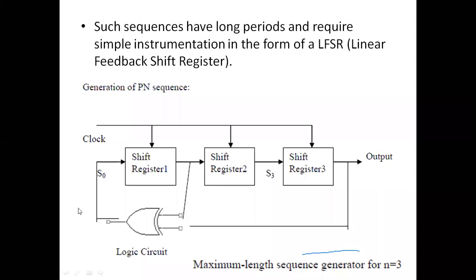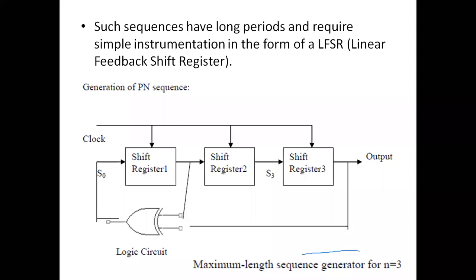So we have S0 as input to shift register 1, S1 as output of 1 and input to 2, the output of shift register 2 is S2, which is input to 3, and the output of shift register 3 is S3.